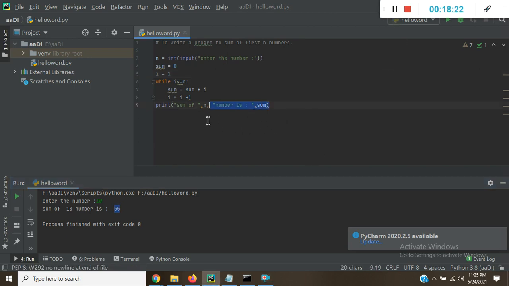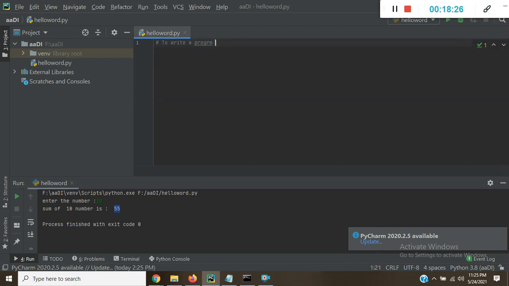Let's take another example: write a program to prompt the user to enter some name until entering the correct name.